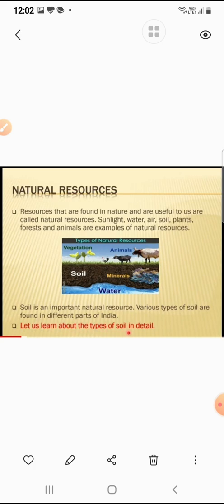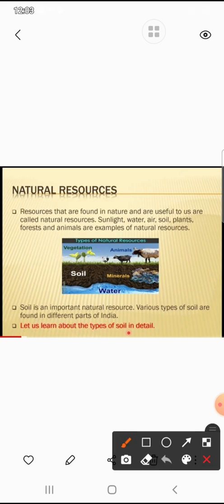So what are natural resources? Things that are found in nature and are useful to us are called natural resources. Sunlight, water, air, soil, plants, forest and animals are examples of natural resources. Okay, all these are natural resources. Soil is an important natural resource. Various types of soil are found in different parts of India. So let's learn about the types of soil in detail.